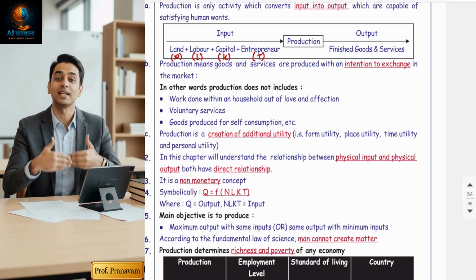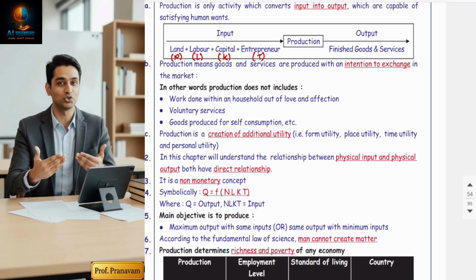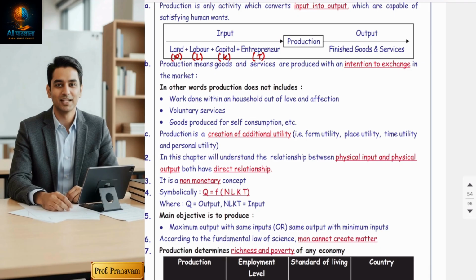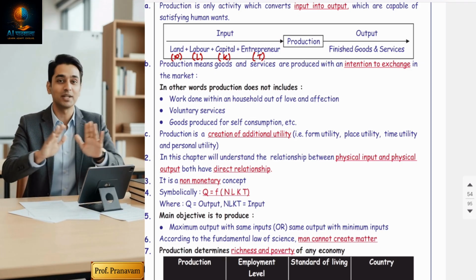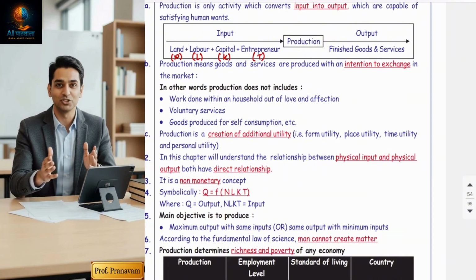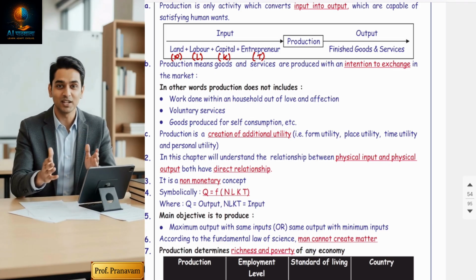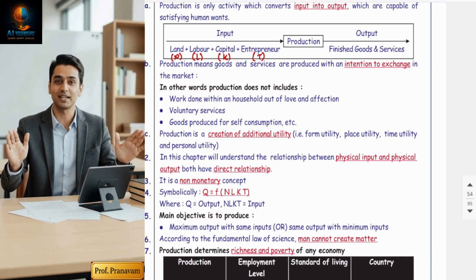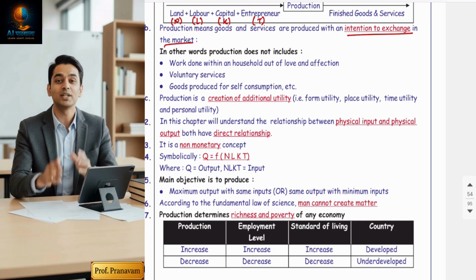Like service of a mother. Now you are doing some charity, you are saving some child from an accident, or you are creating some paintings for pleasure, not for selling purposes. All these activities are non-economic activities because here your intention is not to earn profit, there is no exchange value. So non-economic or non-monetary activities are not called production. Okay, so production means goods and services with an intention to exchange in the market.